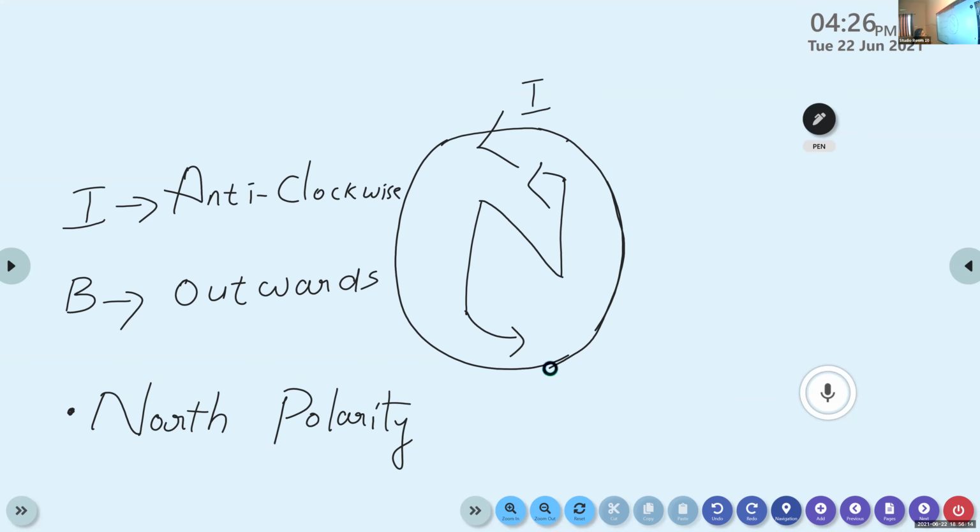That is, in the first case, if the direction of the current is clockwise, the direction of the magnetic field is inwards and it shows a south polarity. In the second case, we are reversing the direction of the current. In this case, the direction of the current is anti-clockwise. Then the direction of the magnetic field is outwards. It is projecting out of the board, that is, projecting towards you. And then it shows a north polarity. Okay.